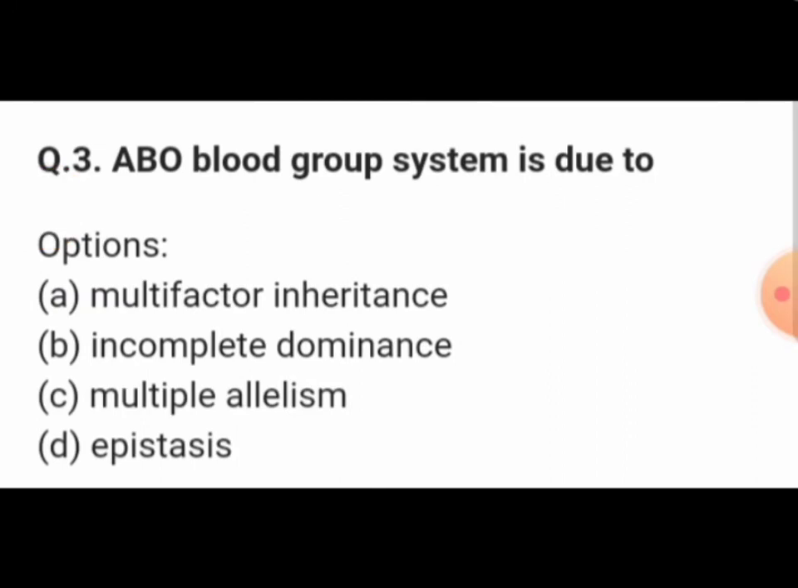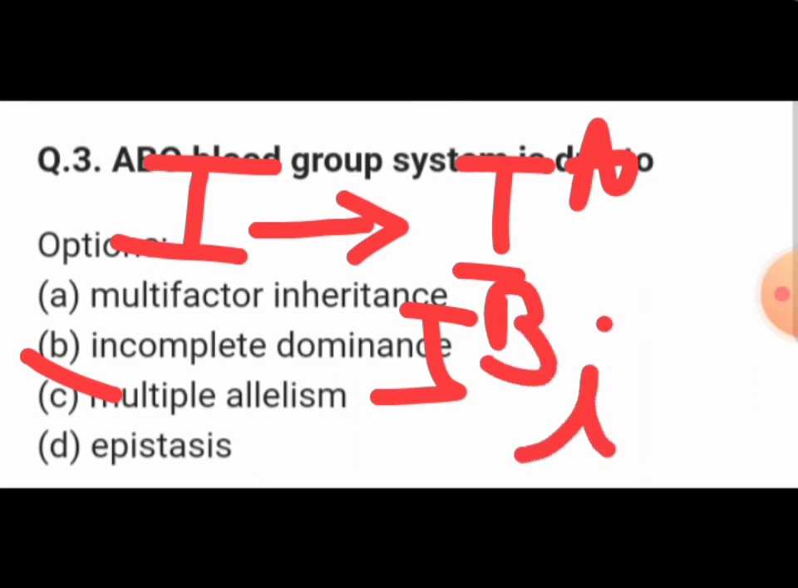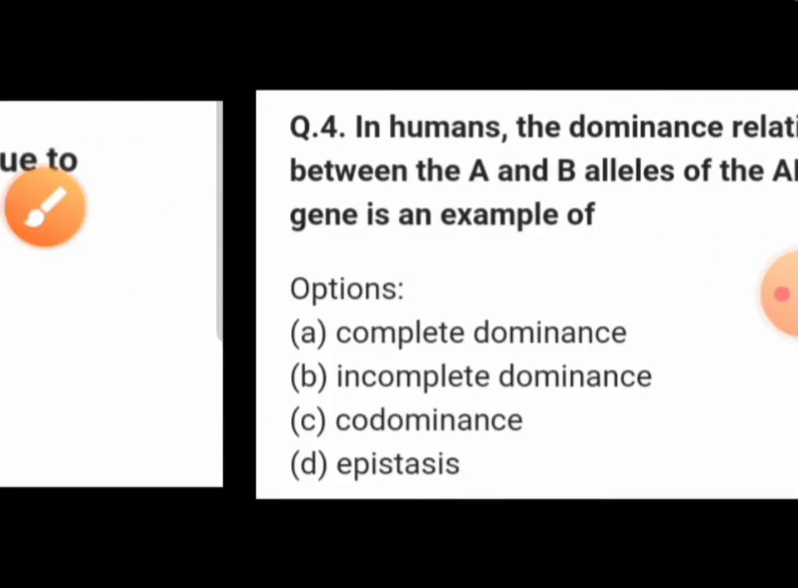ABO blood group. The ABO blood group system is due to multiple alleles. A single gene I has 3 different alleles: IA, IB, and small i. All these control the blood grouping in man, where IA and IB are dominant over small i. That's why the ABO blood group is showing multiple allelism.